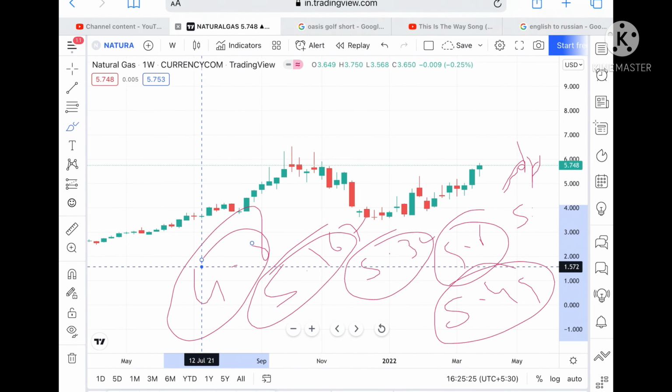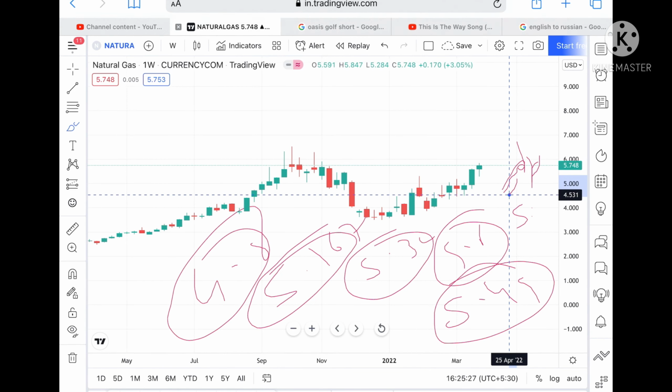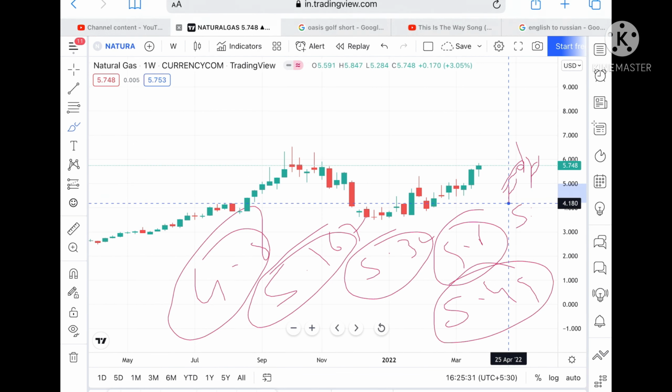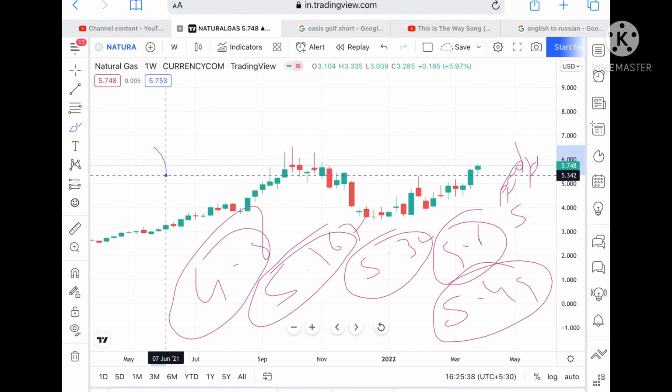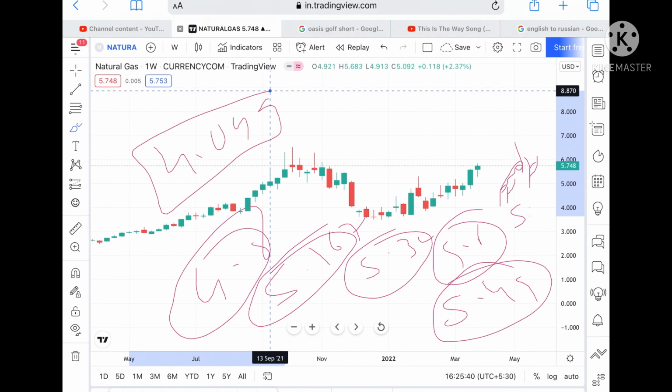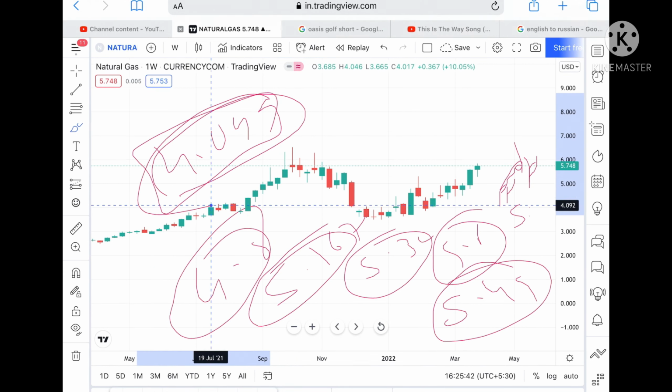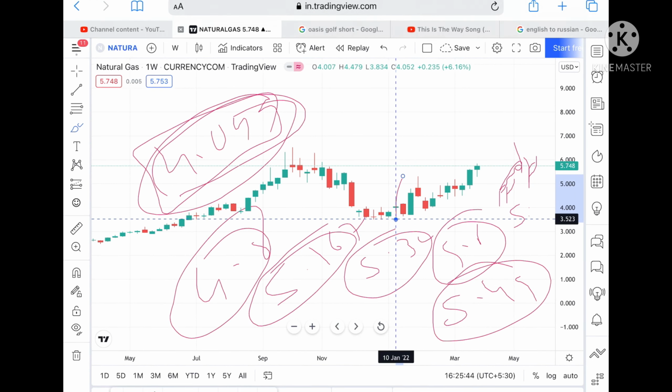Once 4.80 is crossed downside, then we can see it go further downside to a level of 4.5, and from there it can move towards 4.158. Suppose the price goes below this level, then we can see it go to 4.049, and if it goes below this level, it can move below a level of 3.5 also.